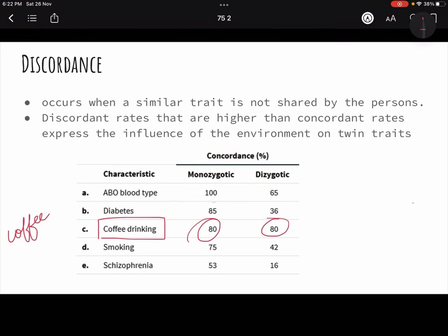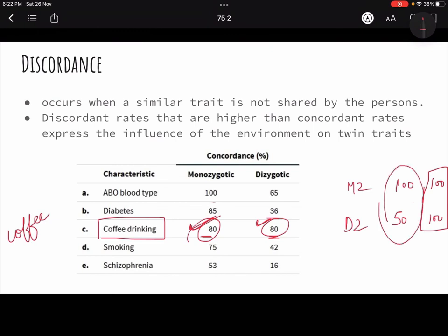What is the chance that both dizygotic twins will have coffee? 80%. That means in both monozygotic and dizygotic, genes are 100% same, 50% same. Environment 100% same, 100% same. In this case, both of them are likely to have coffee. That means concordance rates are the same. So that means environment must be playing a part in how much a person has coffee, because had genetics been playing a part, then there would have been differences in the concordance rates.